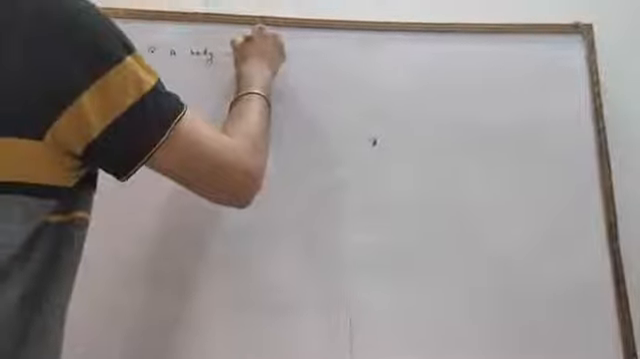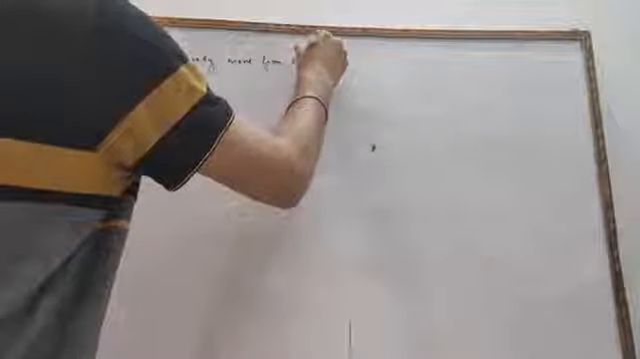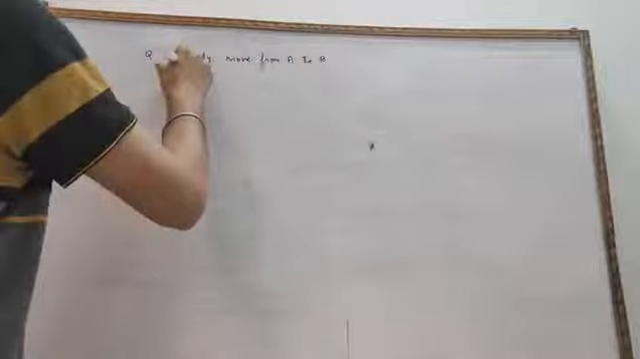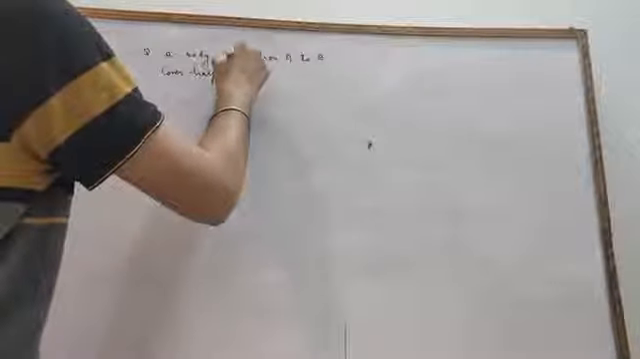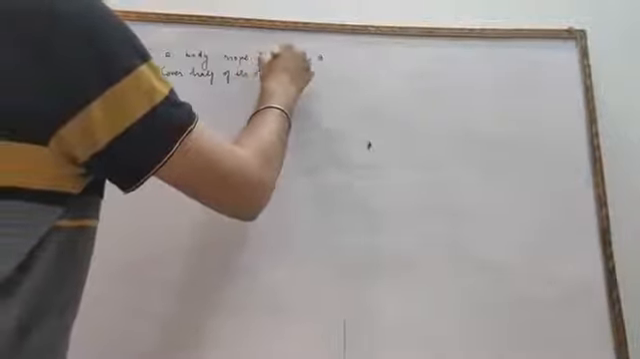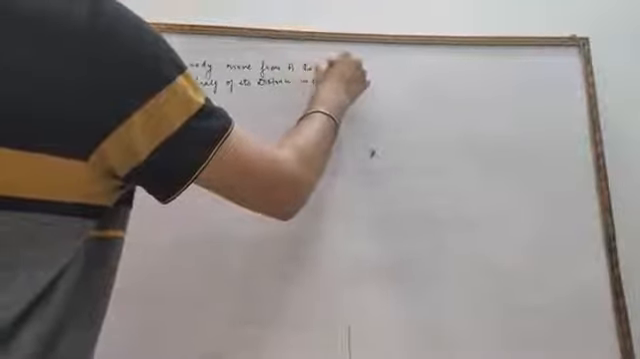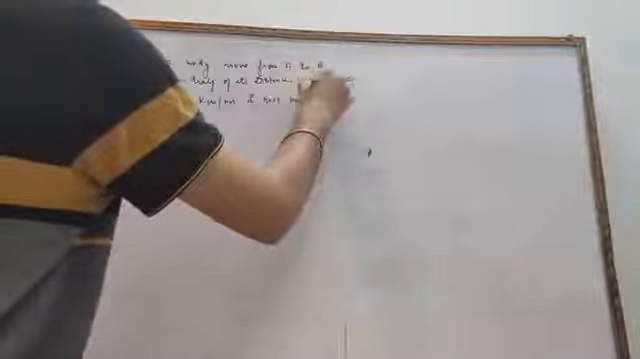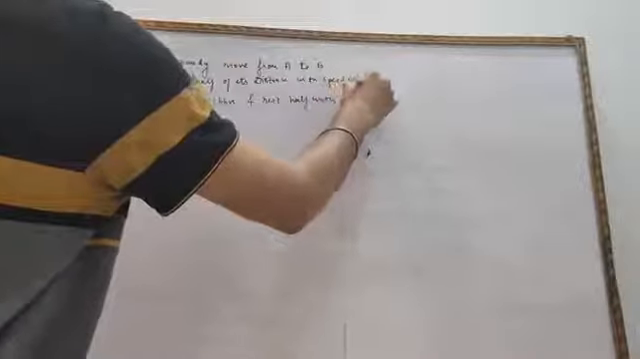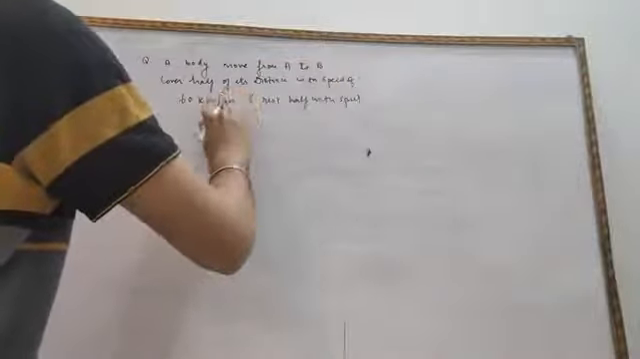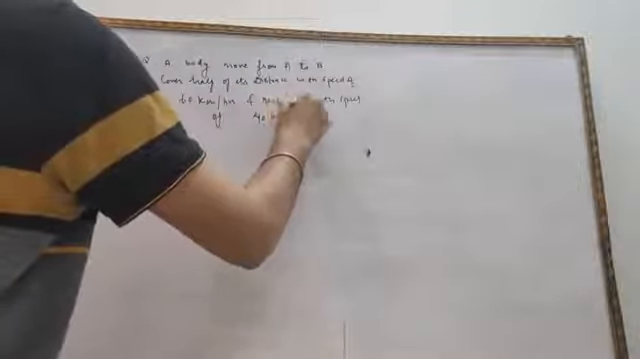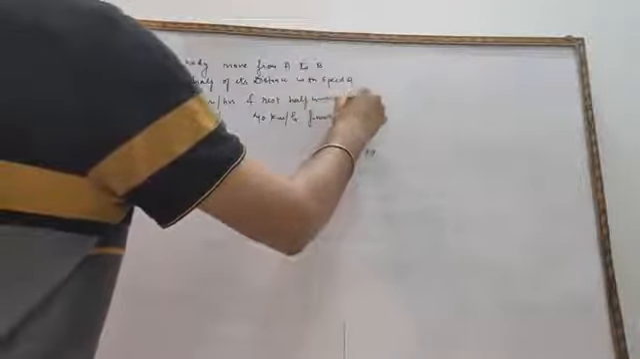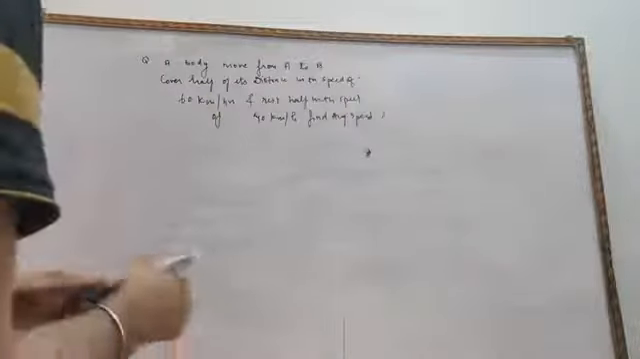A body moved from A to B, covering half of its distance with a speed of 60 km per hour and the rest half with a speed of 40 km per hour. Find the average speed. This is the most frequently asked question, which is generally asked in the examination.